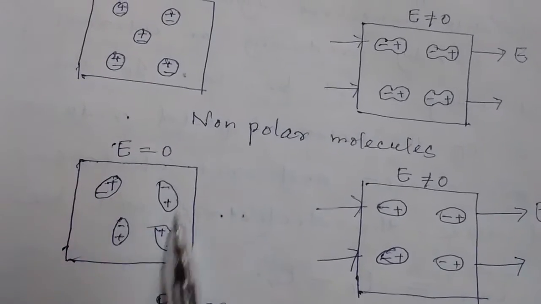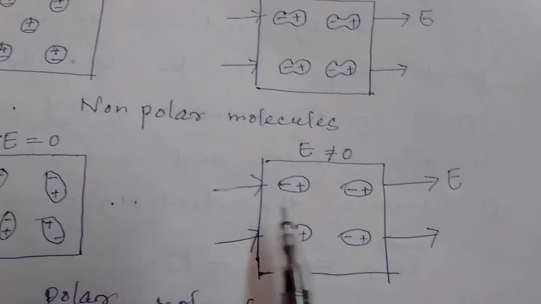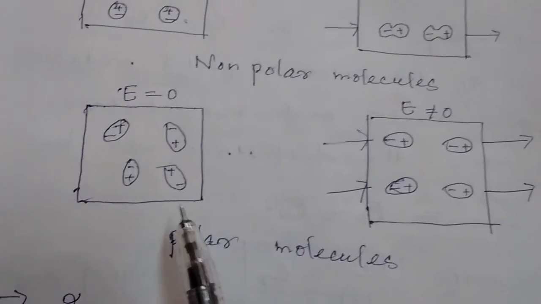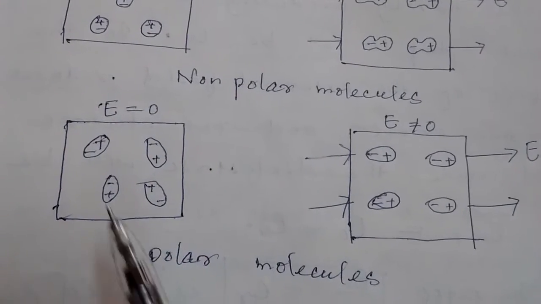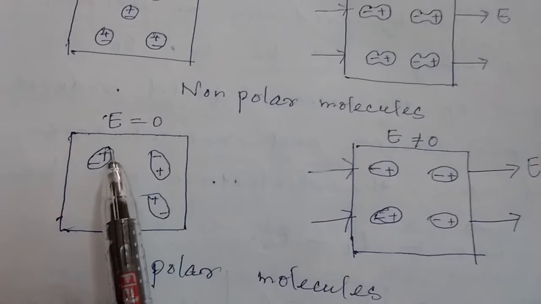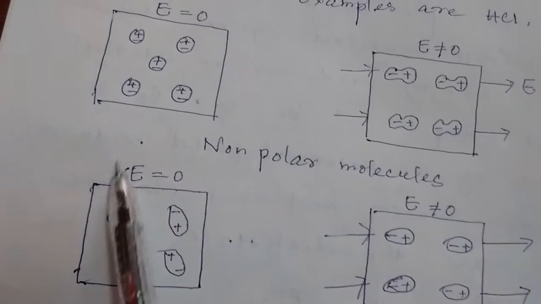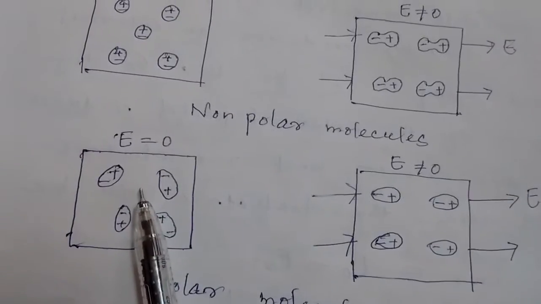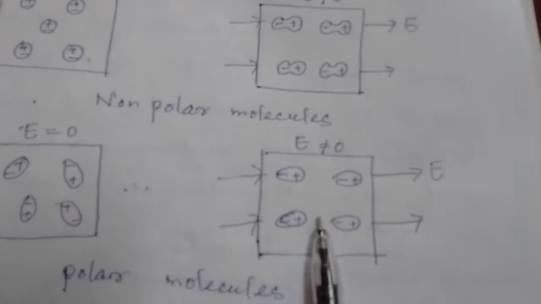Here they are oriented in random fashion, but here they are oriented in one direction, according to the external field applied. These are called polar molecules because the substances in which the positive and negative charges do not coincide even in the absence of an external electric field are called polar molecules, and as soon as the electric field is applied, they are aligned in that direction.